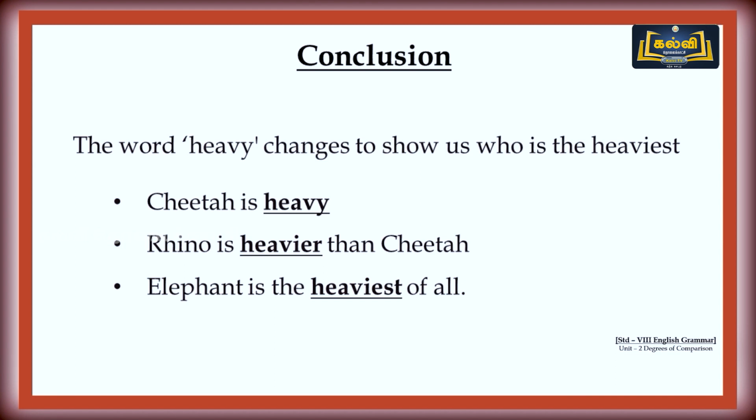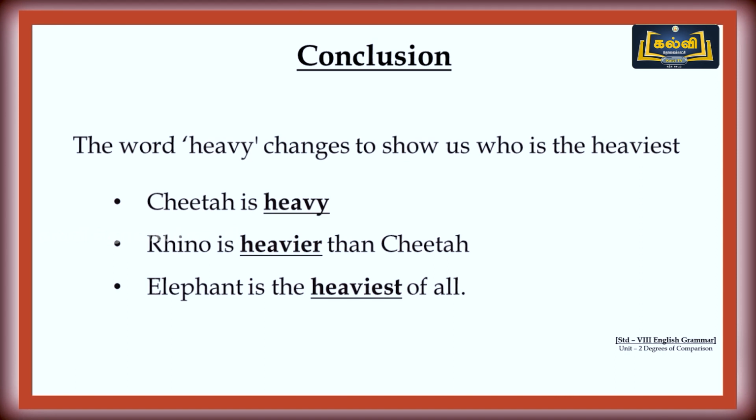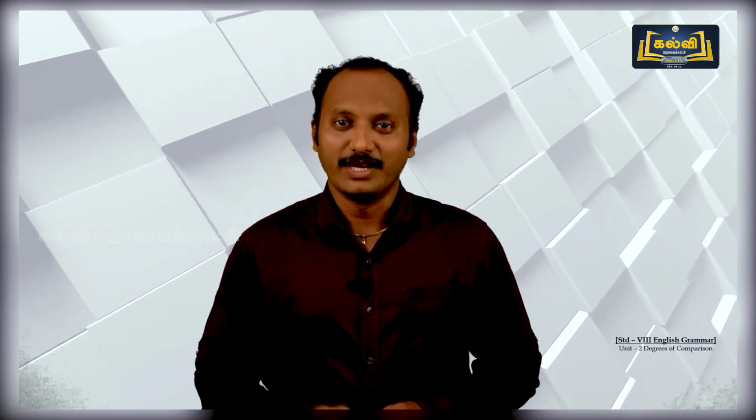Shall we see? Yes. See the first sentence. The cheetah is heavy. Now the second sentence. Rhino is heavier than cheetah. So here we are comparing two animals. The one is rhino and the second one is cheetah. So here rhino is heavier than the cheetah. Now the third sentence. Elephant is the heaviest of all because the weight of the elephant is nearly 2000 kilogram. So obviously we can judge that elephant is the heaviest among the three animals.